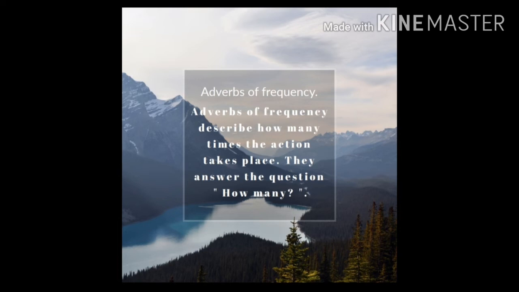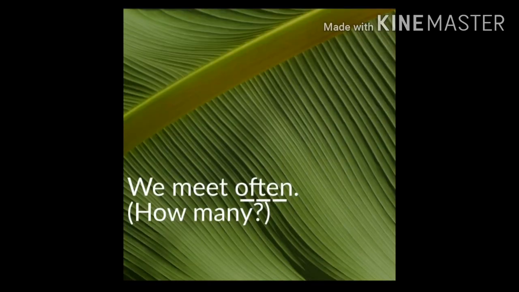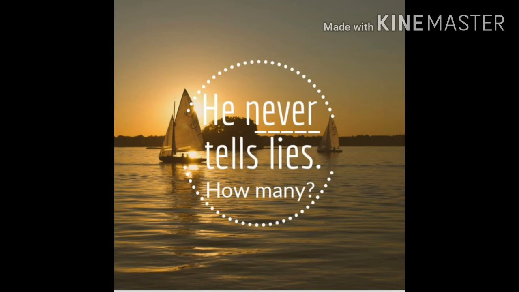Next one, adverbs of frequency. Adverbs of frequency describe how many times the action takes place. Example, we meet often. In this sentence, often answers the question how many times we meet. So often is considered to be the adverb in this sentence. Next example, he never tells lies. Here, never answers the question how many times he tells lies. Therefore, never is the adverb of frequency in the sentence.